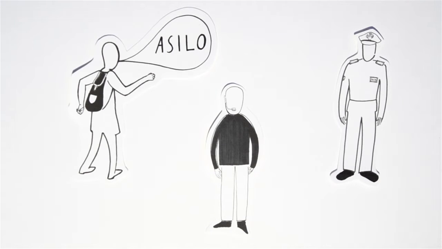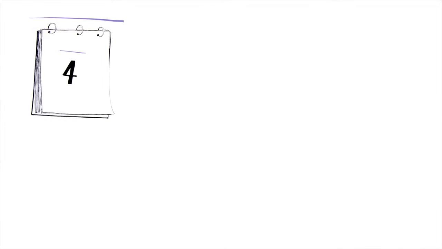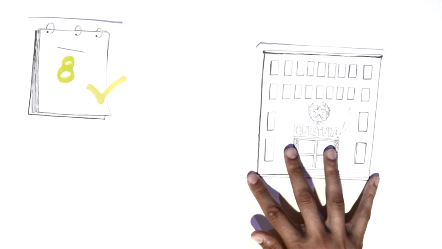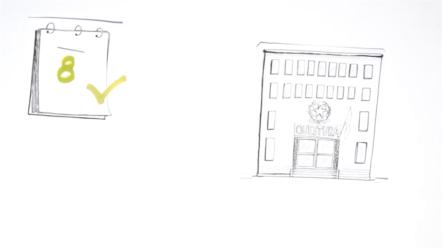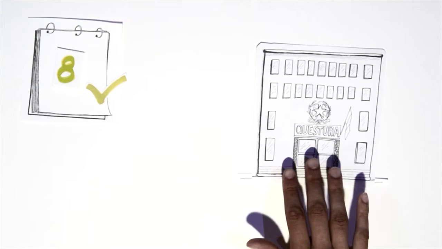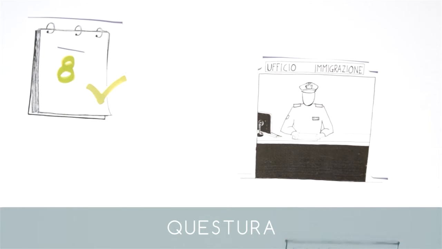The police listen to you and give you the address of the immigration office. From the moment in which you speak with the police, you have 8 days to go to the immigration office, which is at the Questura. The Questura is an office of the police.